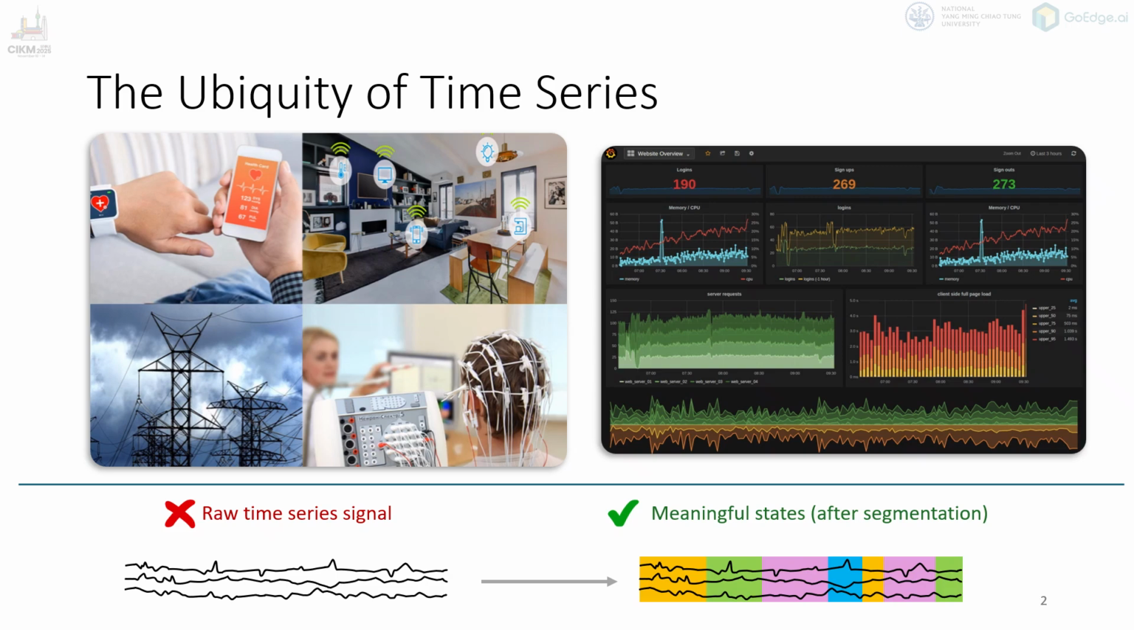But raw signals themselves don't tell us much. To make sense of what's actually happening, we need to break these signals down into meaningful parts. And that's exactly what time series segmentation is about.